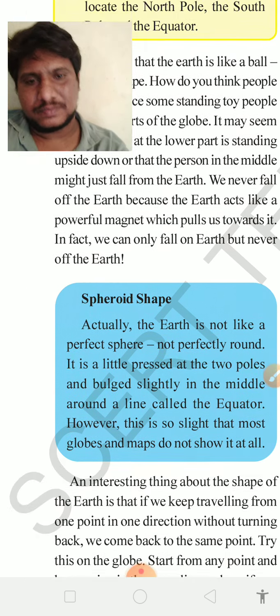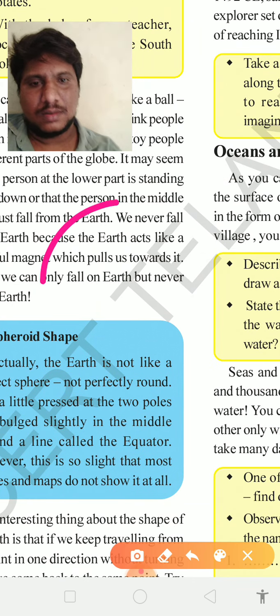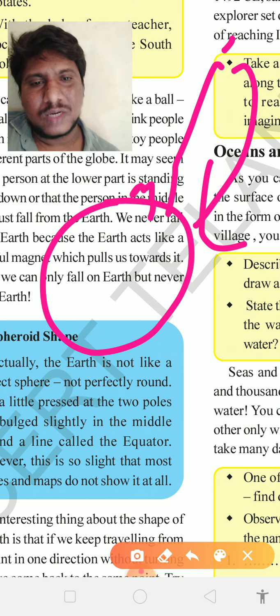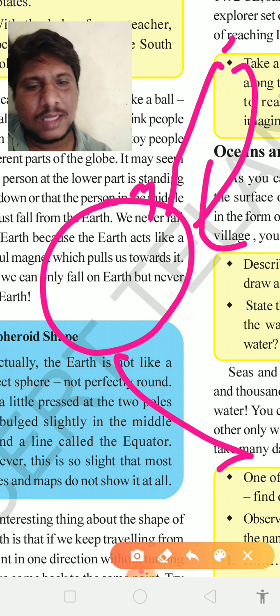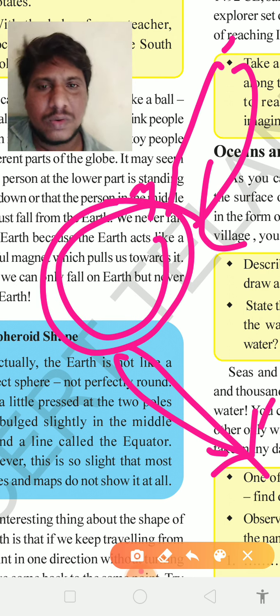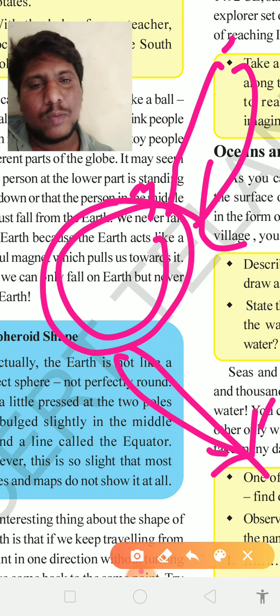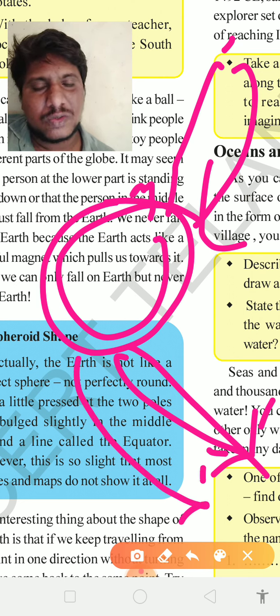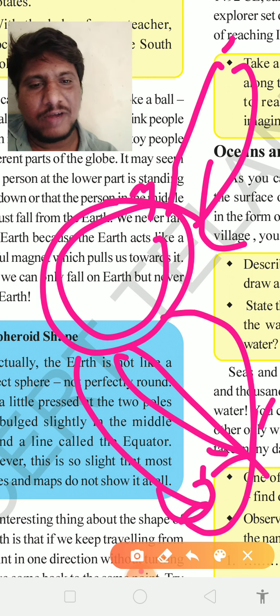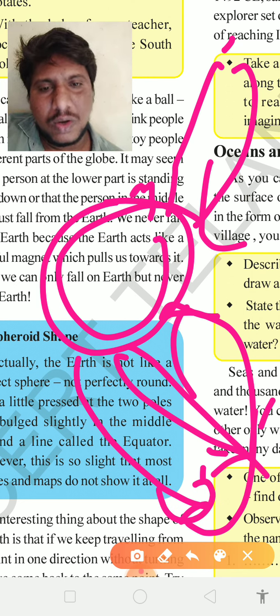For example, if you are standing here and throwing anything upside, it is going to fall again on earth only. But it is not going far from earth. Okay, it is not going from earth to another moon. No matter how much height you throw it, after traveling some particular distance, it is going to fall down on the earth only.